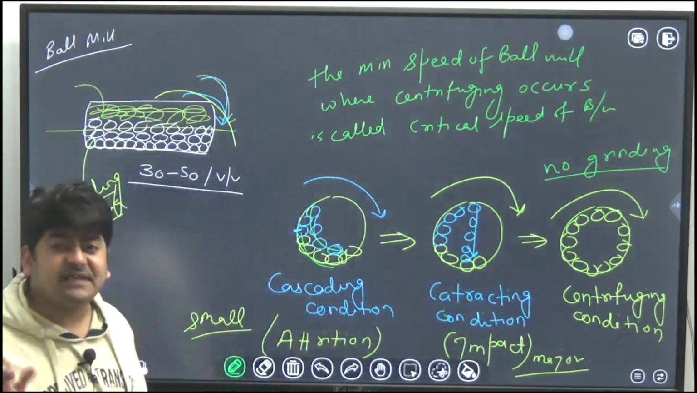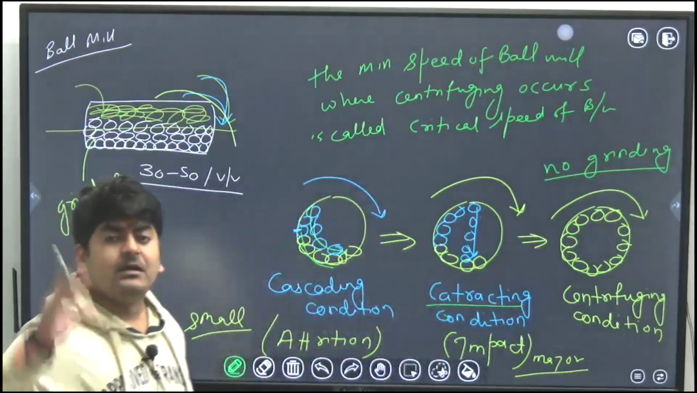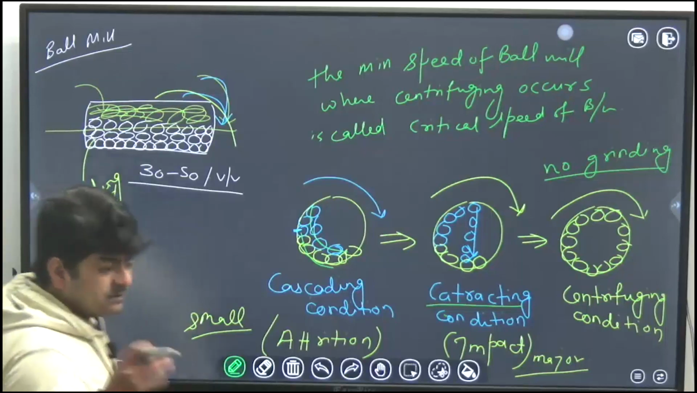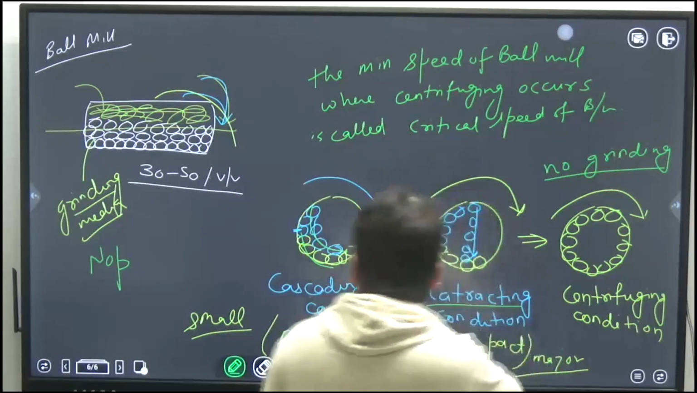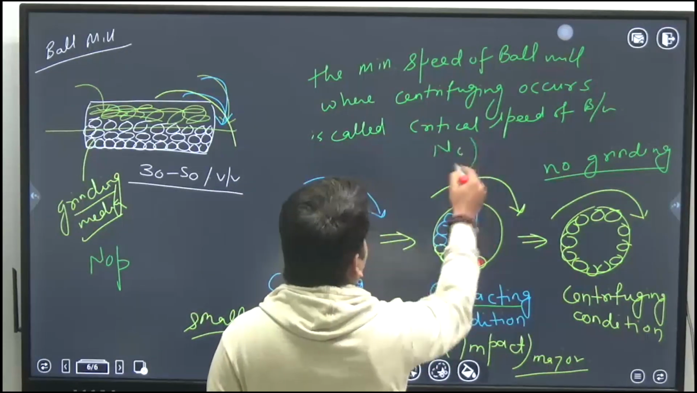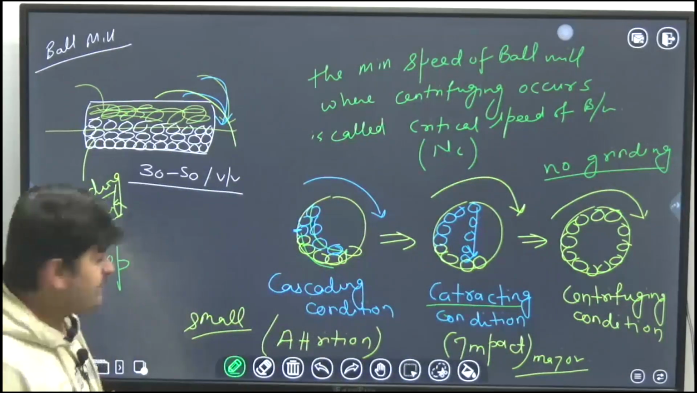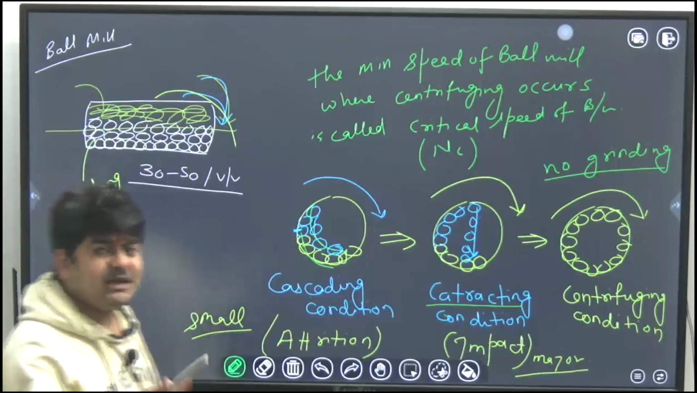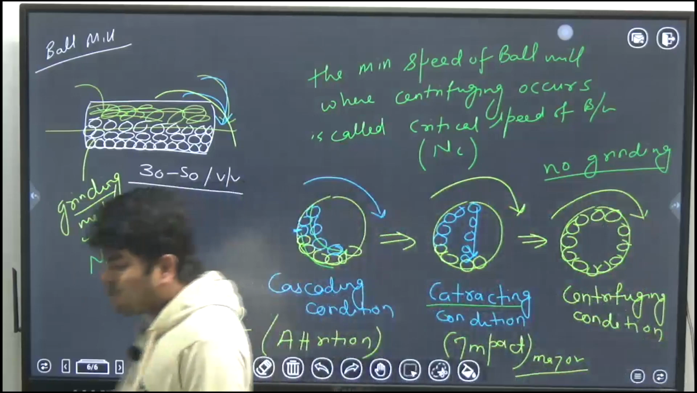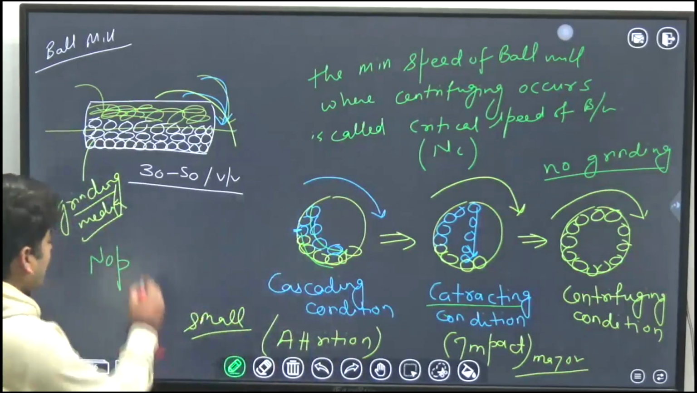So all of you are saying the second condition, that is the cataracting condition. So the operating speed of the ball mill should be less than the critical speed or greater than? Critical speed is denoted by NC. Tell me, the operating speed of the ball mill should be less than, greater than, or equal to the critical speed? Less than, obviously.